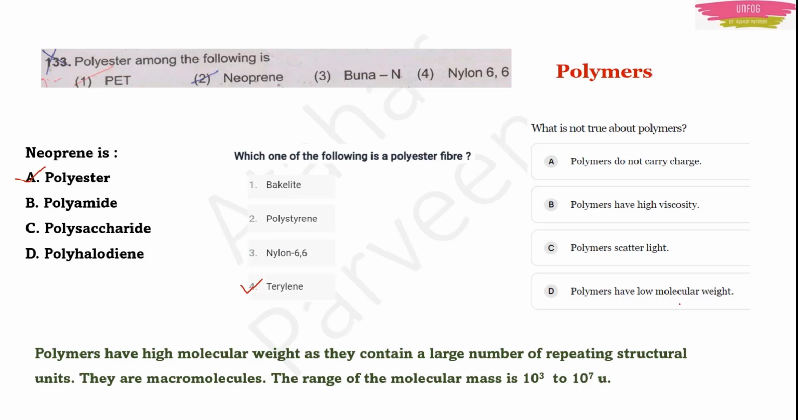They are called macromolecules. The range of the molecular mass will be 10 to the power 3 to 10 to the power 7 units. Okay, 10 to the power 3 to 10 to the power 7 units. We are not even giving the units here because they are macromolecules, right? They will have very high units. Okay, so which is not true? They are asking which is not true, meaning which is the false statement among these. This should be the false statement because polymers have high molecular weight. Okay, option D should be the right answer.